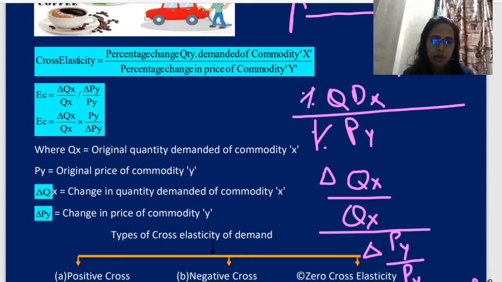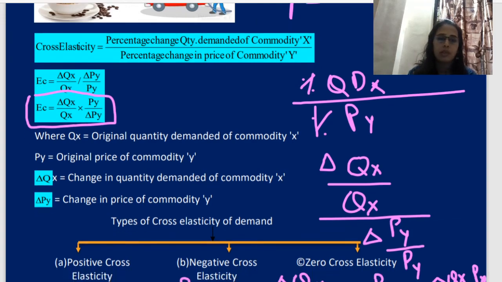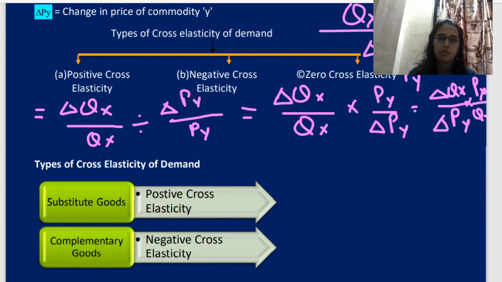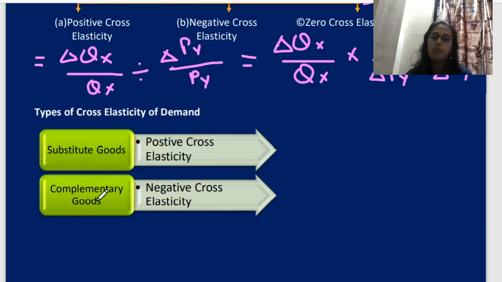This is a little bit difficult for me to write and time consuming also, but I guess you understood this concept. So finally I got this formula. Okay, now let's see the different types of elasticity. One more thing, you remember this: positive cross elasticity is applicable in substitute goods and negative cross elasticity is applicable in complementary goods.